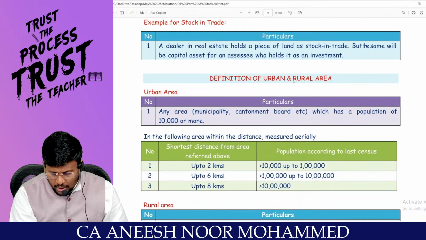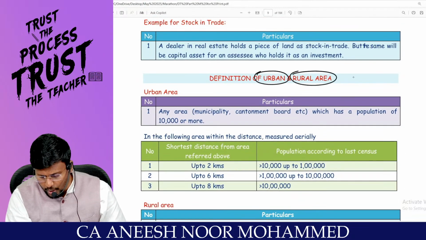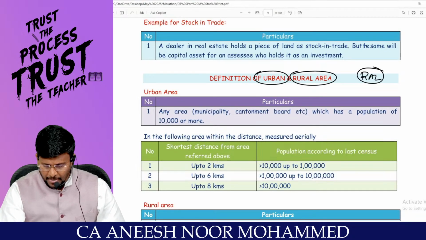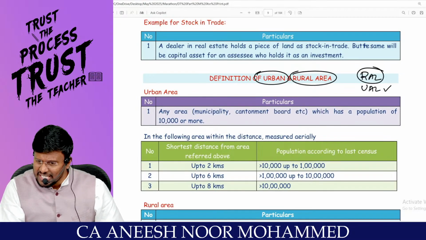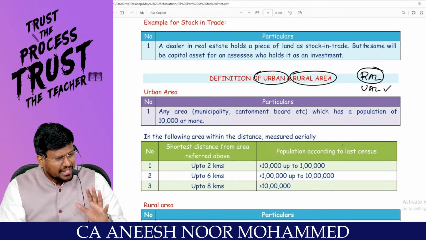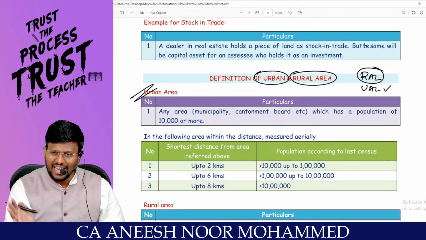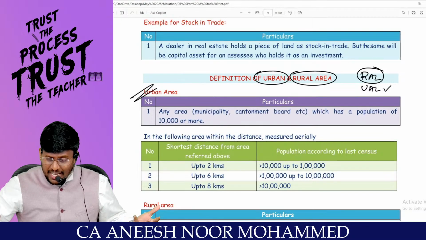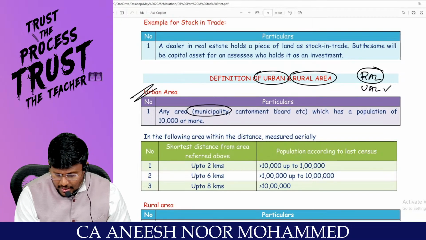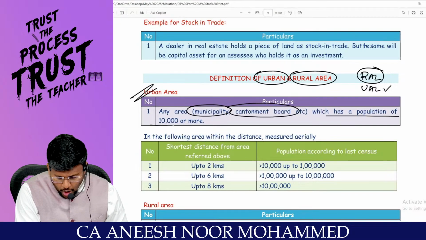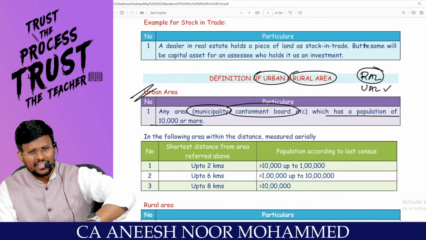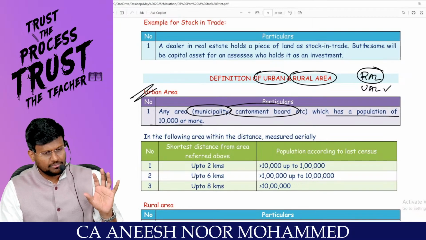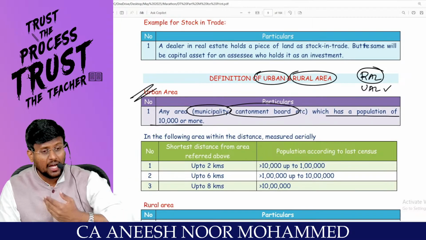We talked about the definition of rural agriculture land. You tell me, is rural agriculture land a capital asset? No, sir. Then that means urban agriculture land is a capital asset. Sir, what is urban agriculture land? Urban agriculture land is land situated in an urban area. Sir, what is an urban area? An urban area may be a municipality or cantonment board which has a population of how much or more? Sir, Greater Chennai Corporation has a population of more than 10,000 or less than 10,000? That means this is an urban area.